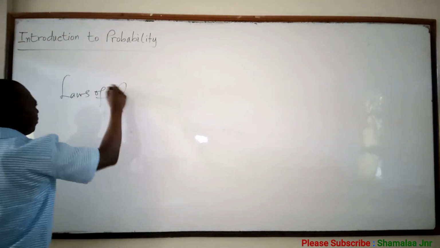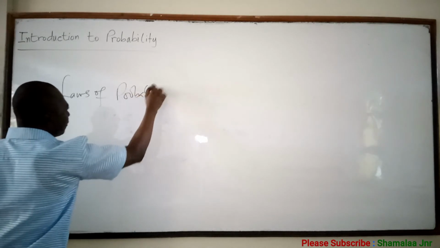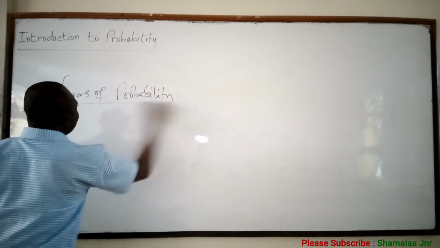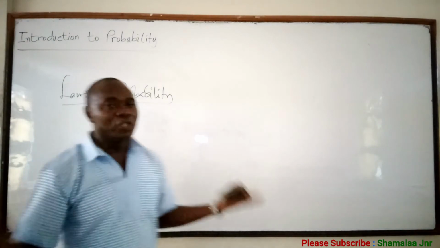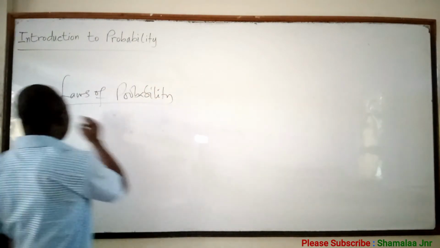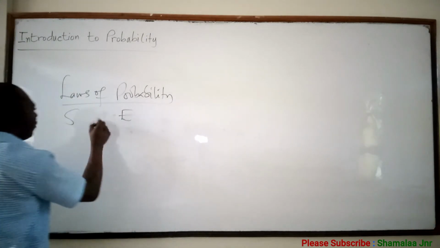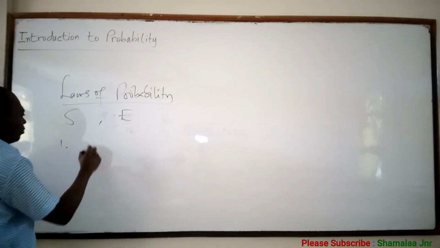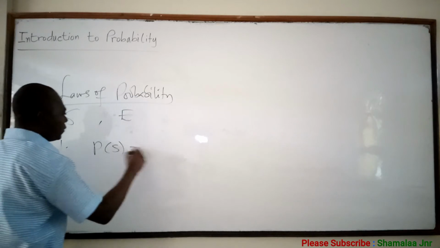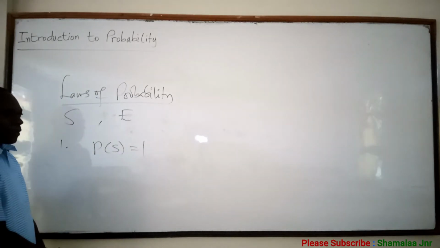Laws of probability. If S is a sample space and E is any event, then what we are saying is that, 1, the probability of the sample space is equal to 1. Do you see?